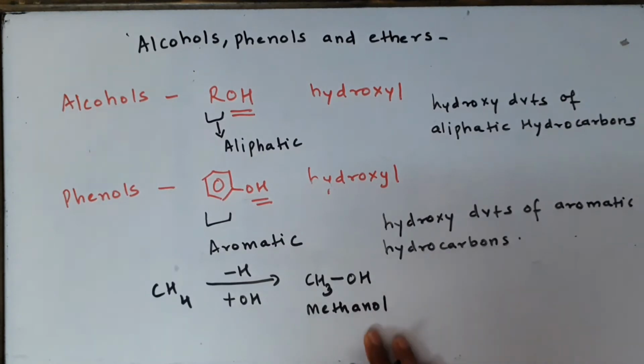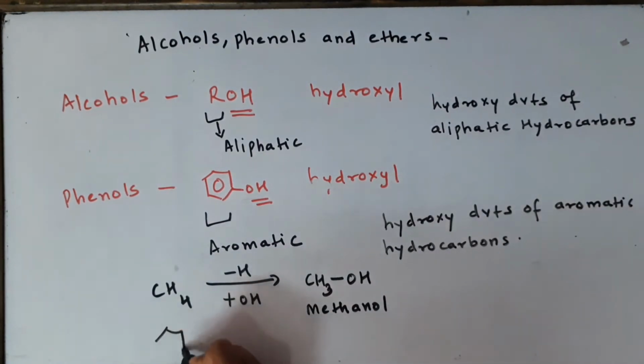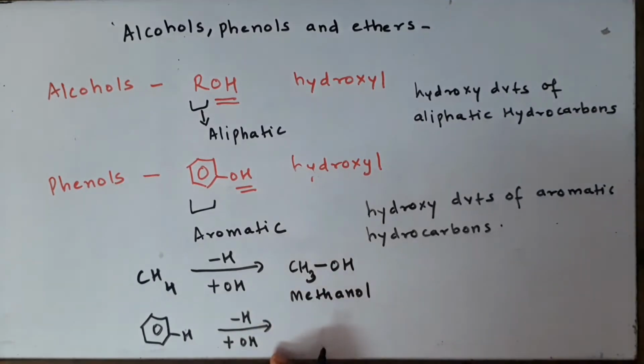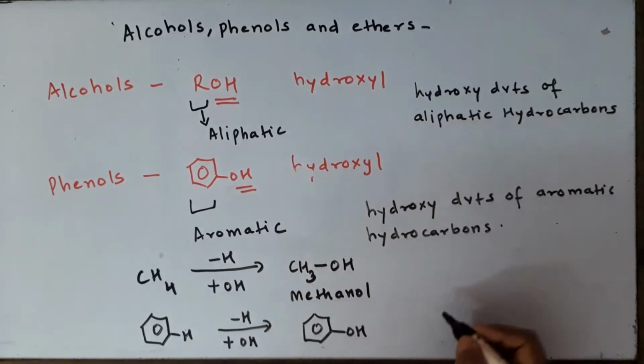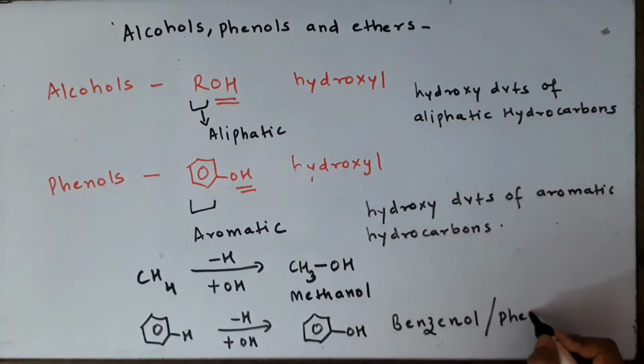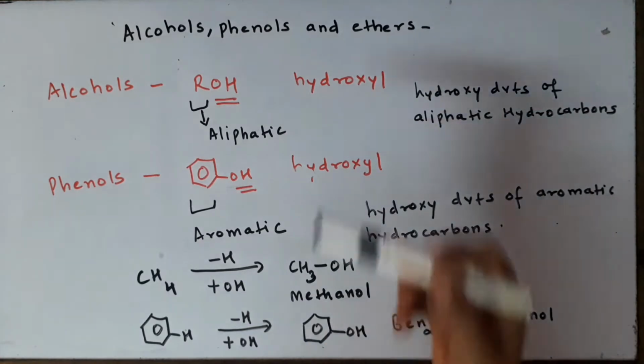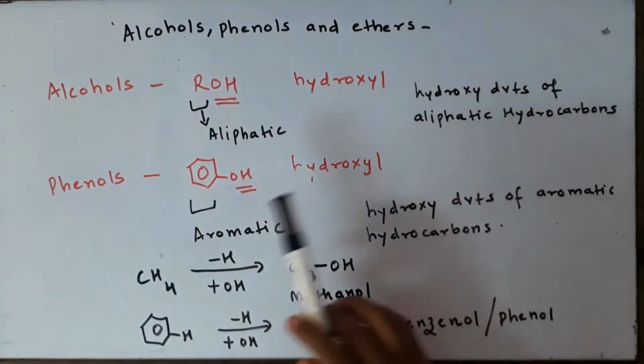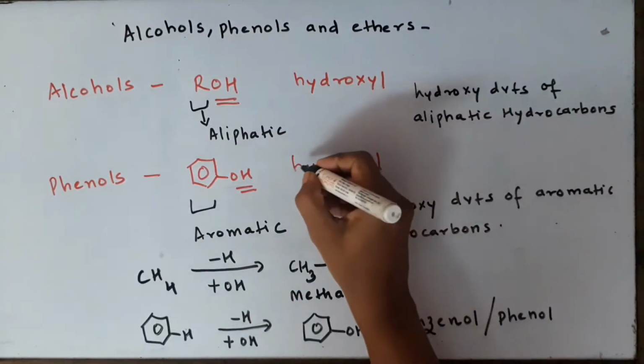Methanol is an alcohol. Same thing if you try on benzene and remove one of the hydrogen atoms, and attach the OH through any reaction, then the hydroxy derivative of benzene is obtained. Hydroxy derivative of benzene will be known as benzenol or simply phenol. So this was the first point of difference between alcohols and phenols, and the similarity which we have seen is that alcohols contain hydroxyl as the functional group and phenols also contain hydroxyl as the functional group.